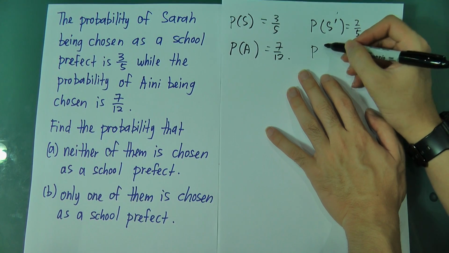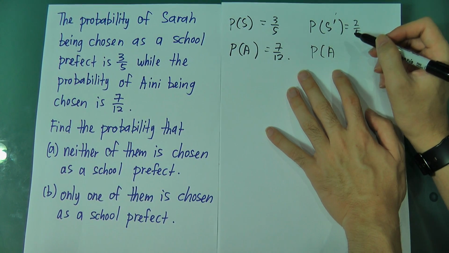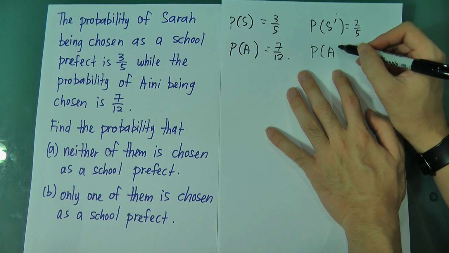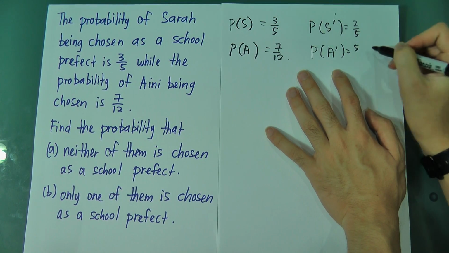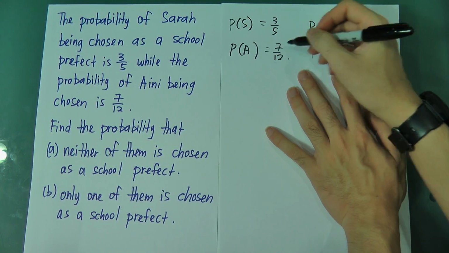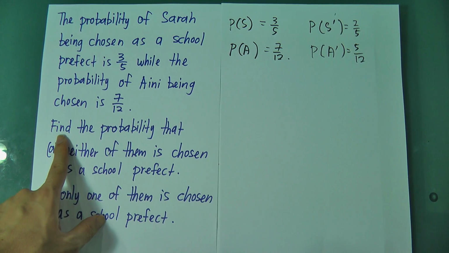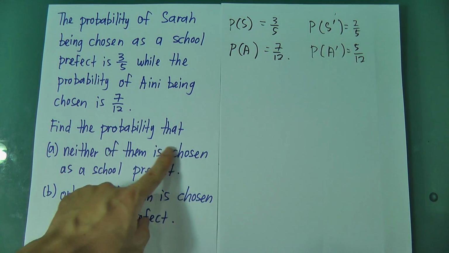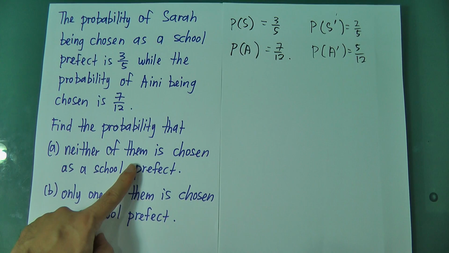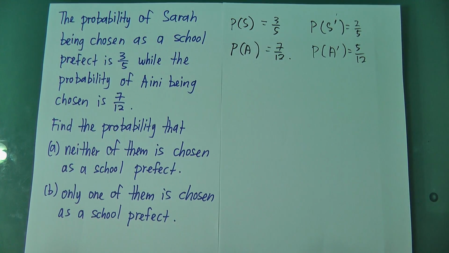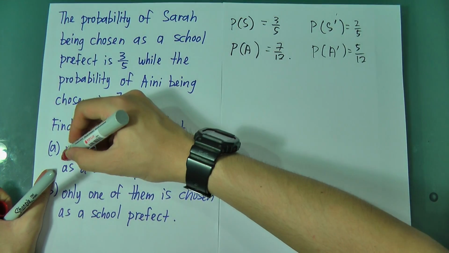Same thing for Aini. The probability that Aini will not be chosen is 5/12. Just use 1 minus the whole thing, you get this one. Alright, now I have this basic information. Now, the question asks me to find the probability that neither of them is chosen as a school prefect. What is the meaning of neither of them?